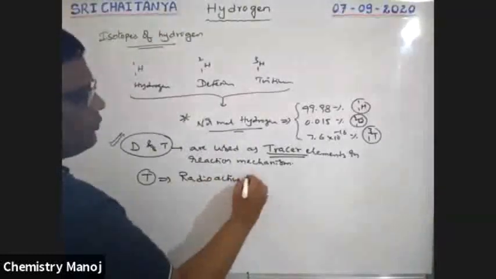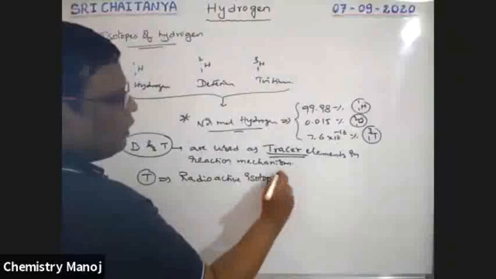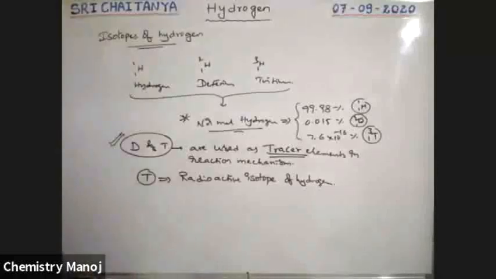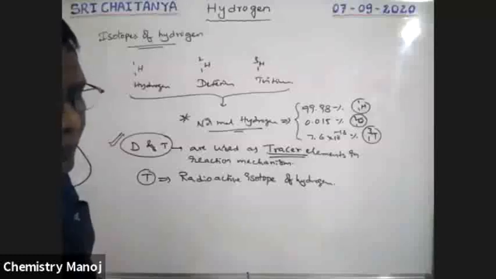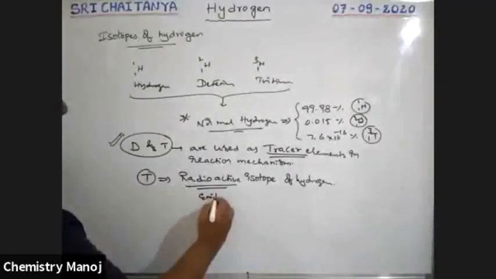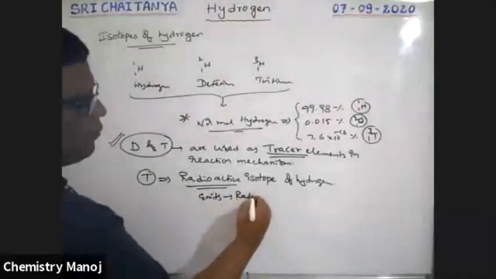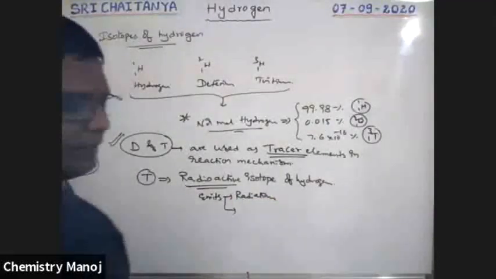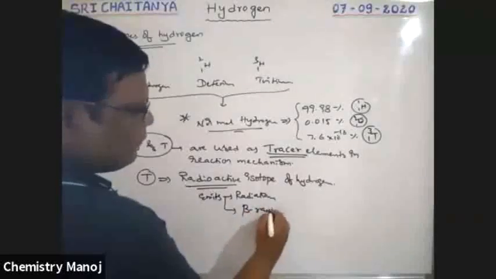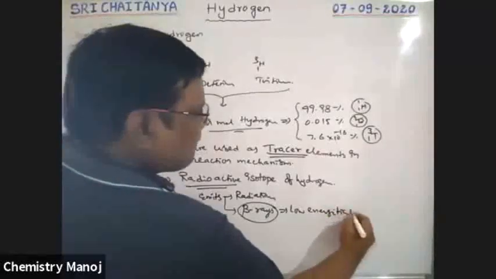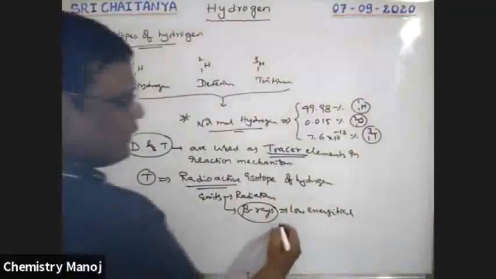Next, tritium is the radioactive isotope of hydrogen. Radioactive means it emits radiation. The radiation emitted here is beta rays. Beta rays are very low in energy, so the radiation coming out is harmless.